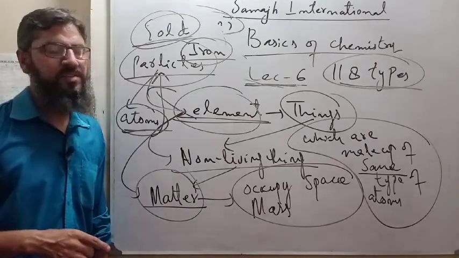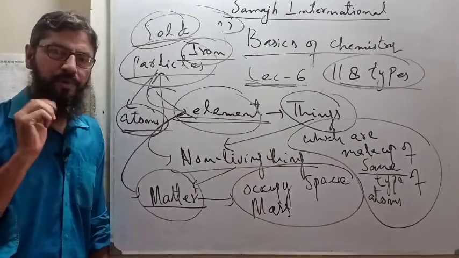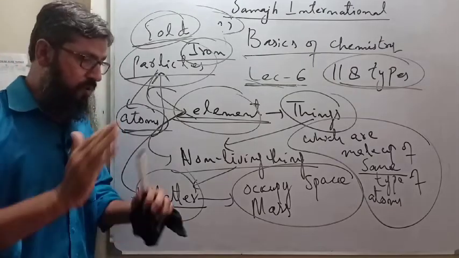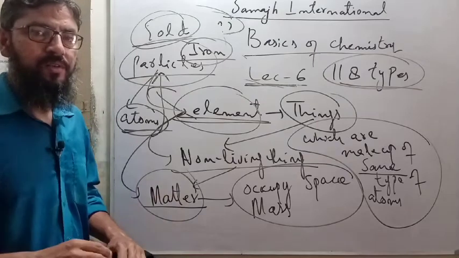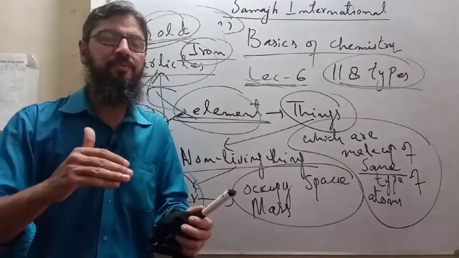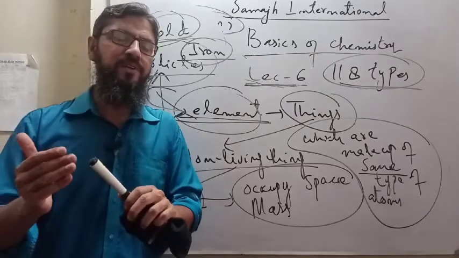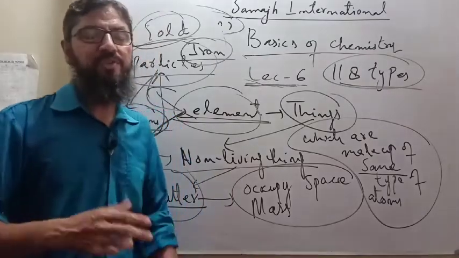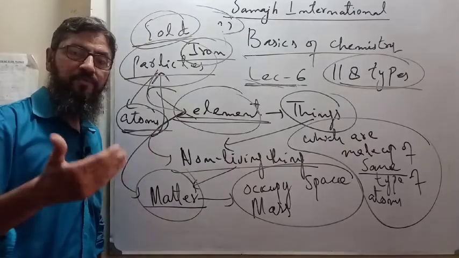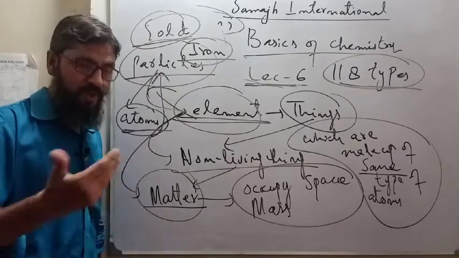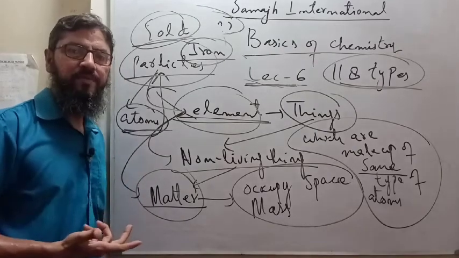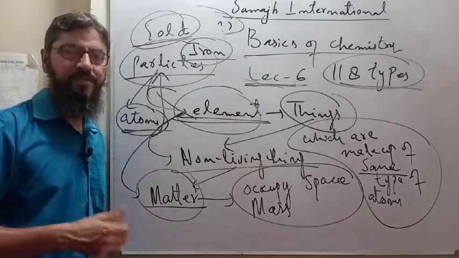In lecture number 7, Inshallah, we will discuss compounds, because still we have not finalized all the things. We know all the things around us are made up of particles, are made up of atoms, and out of all those things, only those things are called elements which are made up of the same types of atoms. But still a lot of things are remaining on our earth, around us, in our room, in our life. Trillions and trillions of things are remaining.